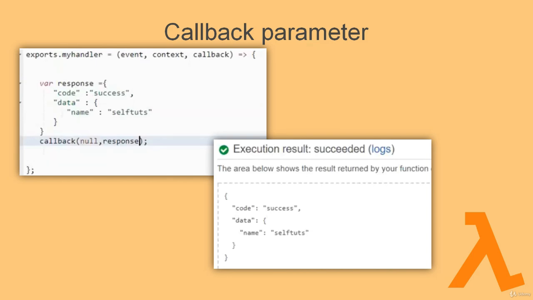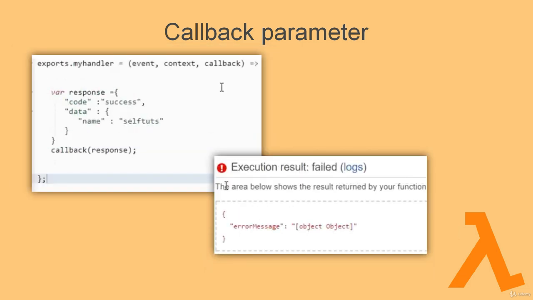For this, we have created a variable and assigned key value pairs, and want to print that response. So it shows the entire code on the log string.